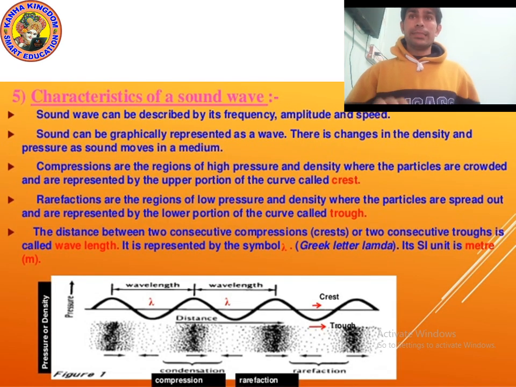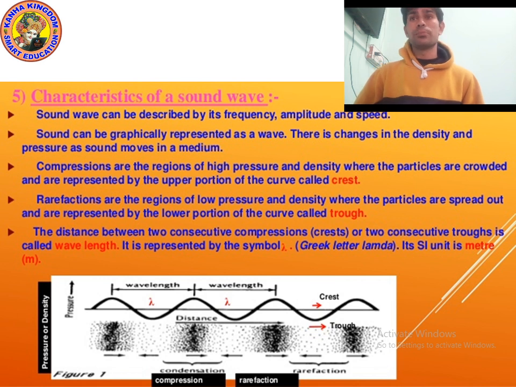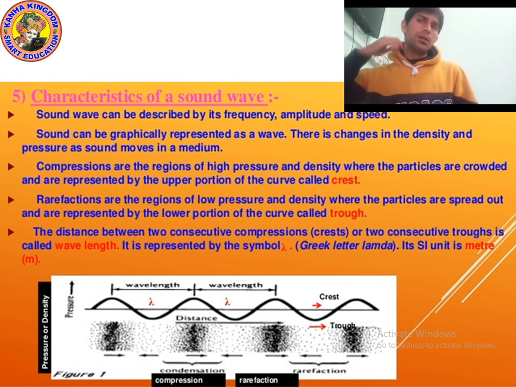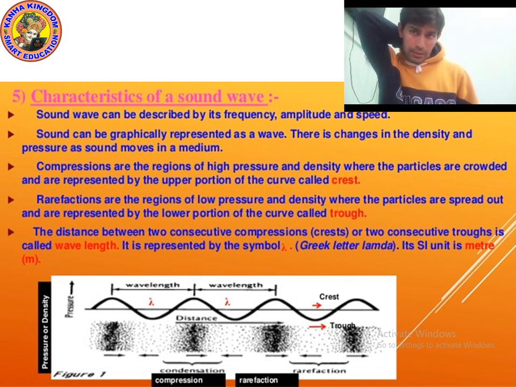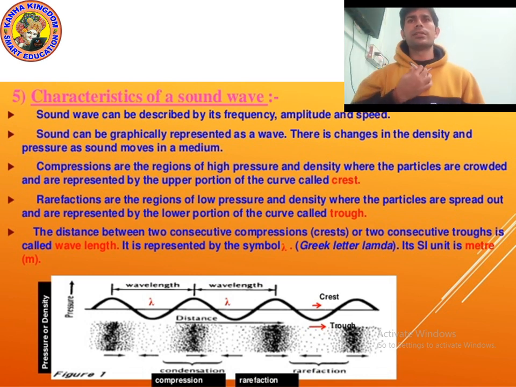Now let's see some characteristics of sound waves. I have written some characteristics of sound waves. Characteristic number one: a sound wave can be described by its frequency, amplitude and speed. Point number two: sound can be graphically represented as a wave.